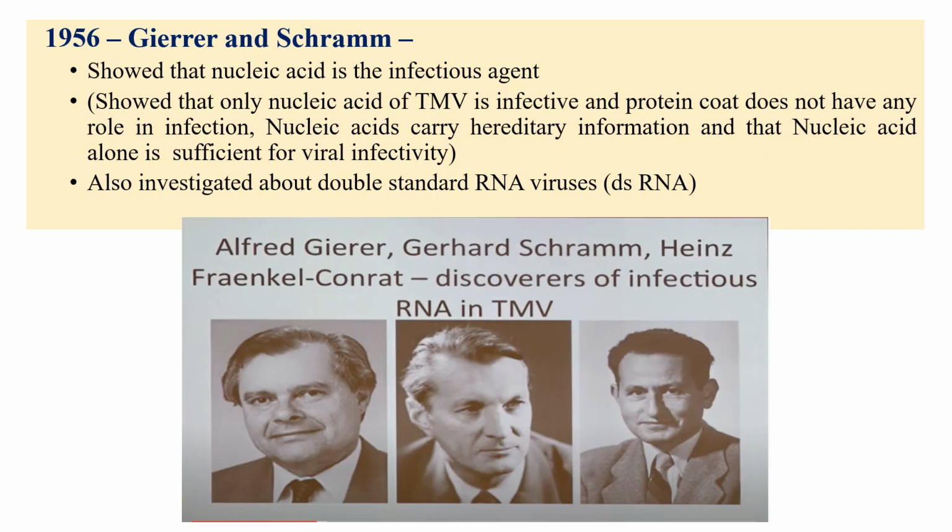And Gierer and Schramm, we might have discussed these persons, right? What W.M. Stanley thought was that the protein coat is the infectious material, but later it was identified that nucleic acid is the infectious material. That nucleic acid is the infectious material was first shown by Gierer and Schramm. It's a very, very important question. If you take a look at the 2018 and 2019 question papers, this question was there. Who proved that nucleic acid is the infectious material? Gierer and Schramm, 1956. It is a very, very important one.